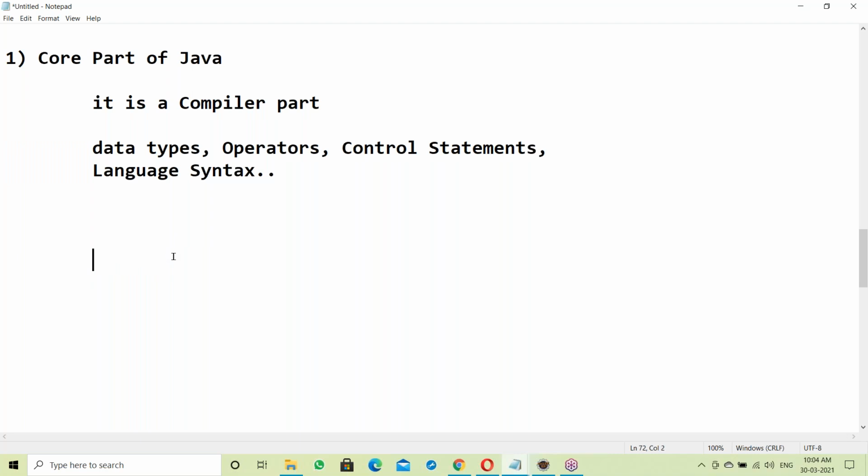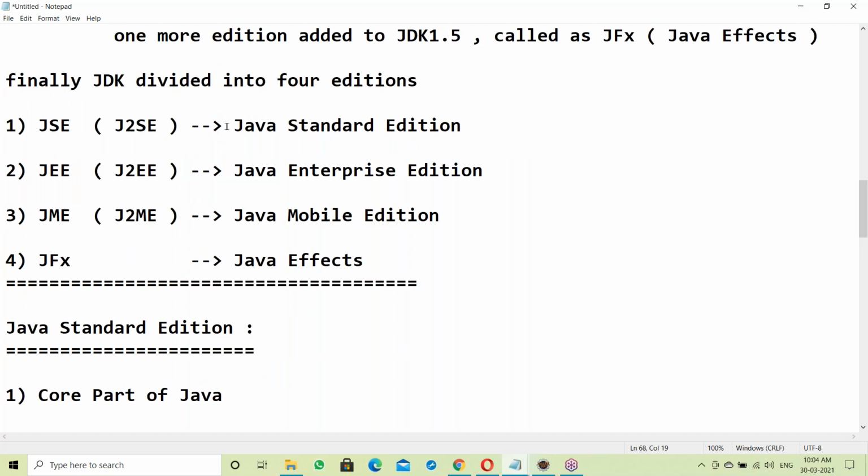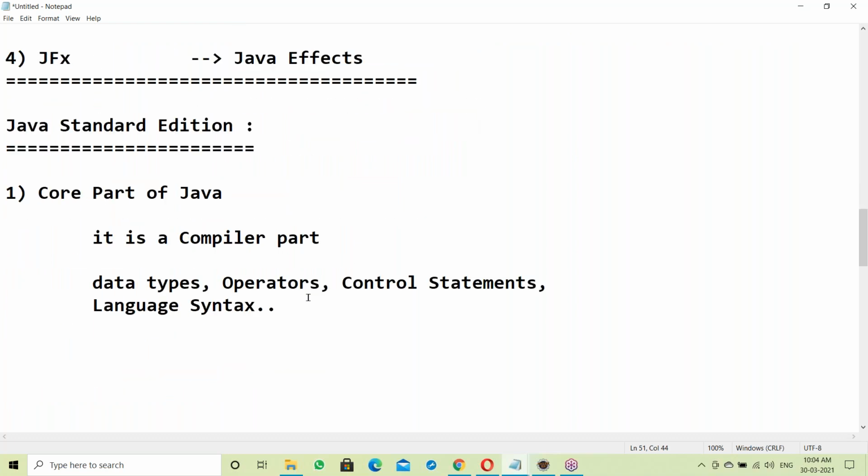Core Java is different. Core Java means it's a compiler part only, but you are not learning core Java. You are learning SE actually. Your syllabus is SE. Simply core part means only the compiler. Core Java, core C language, core C++, core Python means the compiler parts only. But your course is not the core part of the compiler here.